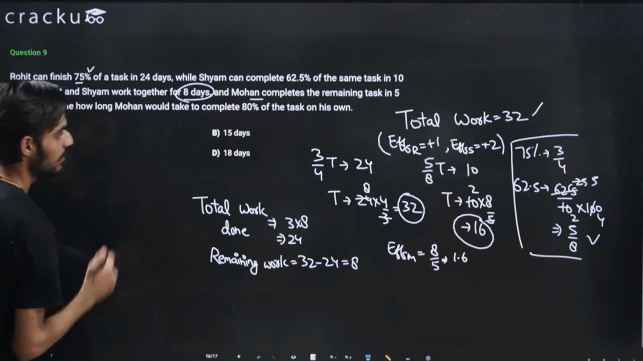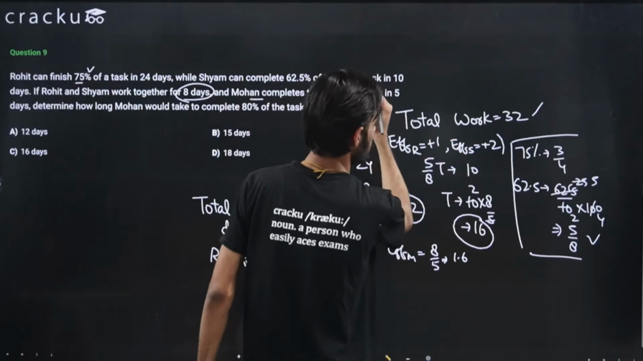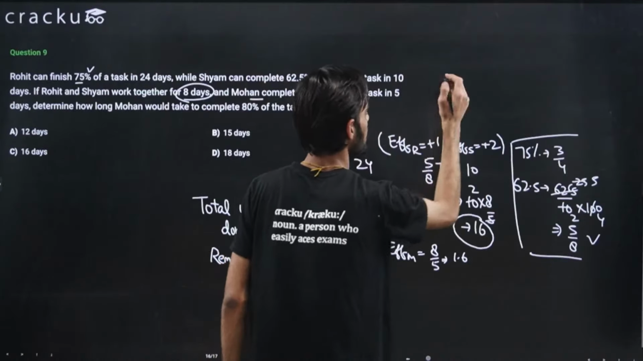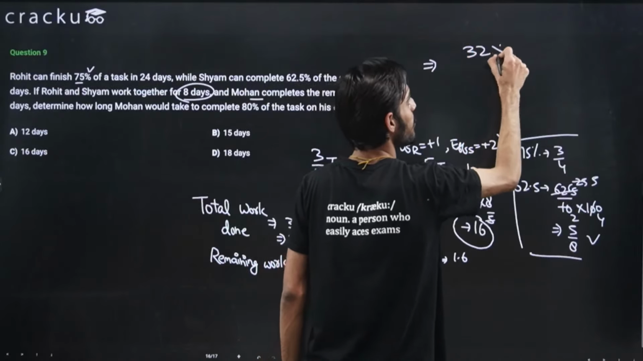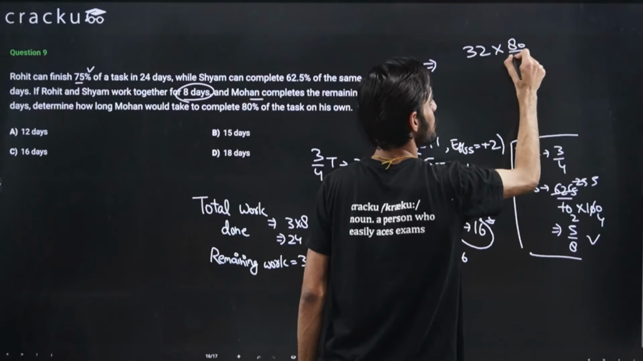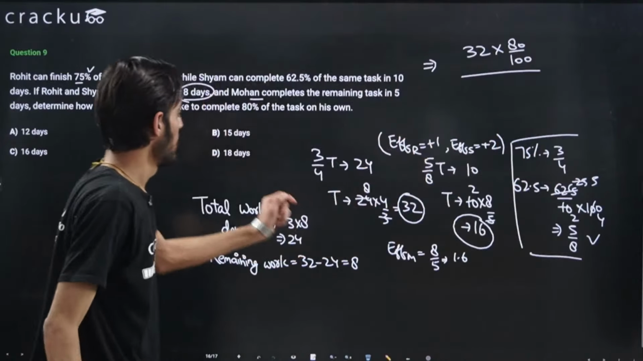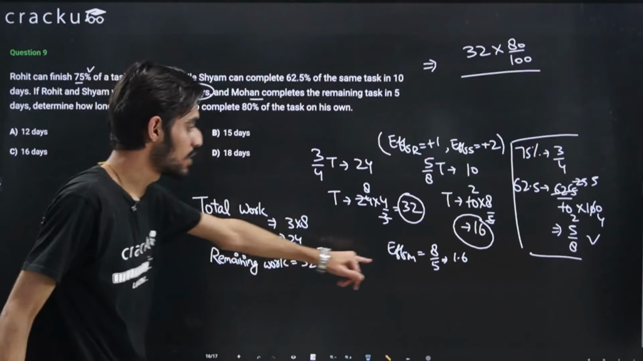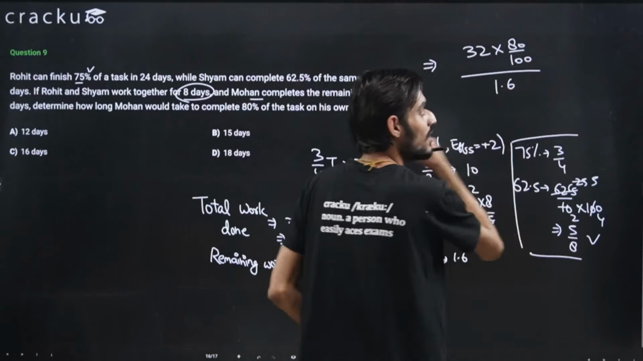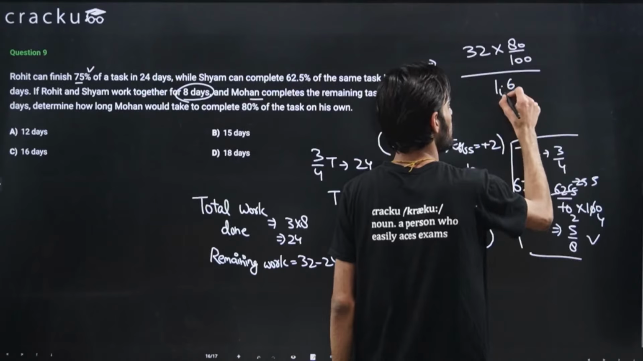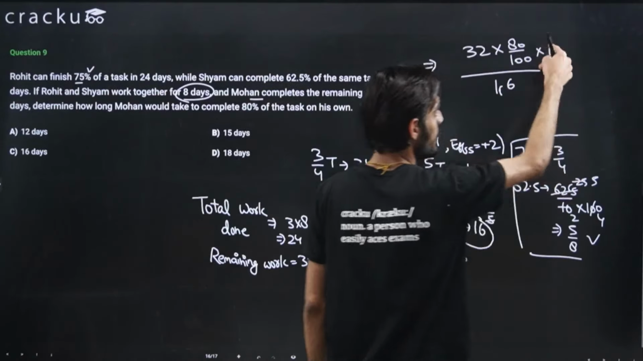Otherwise, I'll write it here. Okay, so I'll clean it and write it here itself. So the total work is 32 multiplied by 80 divided by 100, because 80% of the work has to be done, right? And the efficiency of Mohan was 1.6, so we can just divide this value by 1.6. Now you just need to do the basic calculation. This decimal will give a 10 in the numerator.